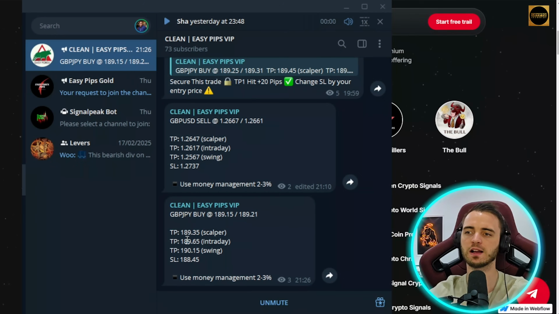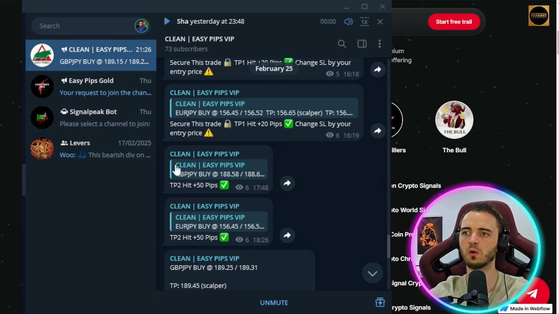We can see here, all of these targets will make you substantial amounts of money when it comes to pips. And as well as that, they do add a stop loss to limit your losses. So really good from Signalpeak, really good from this signals group as well. And they even tell you how much of your portfolio you should be putting into each trade. Now, if we scroll up here, we can see all of the targets that have been hit on previous trades here.